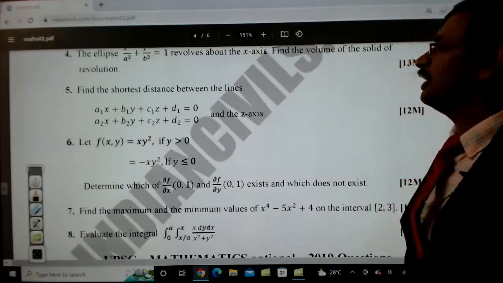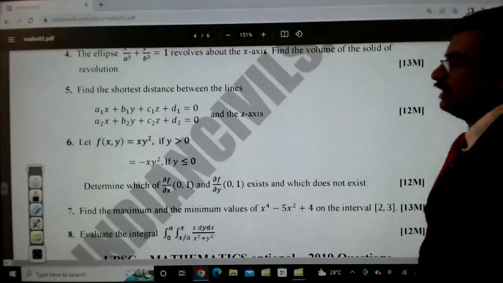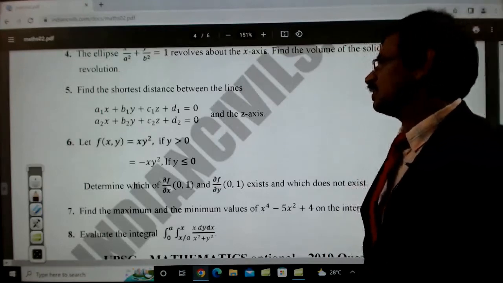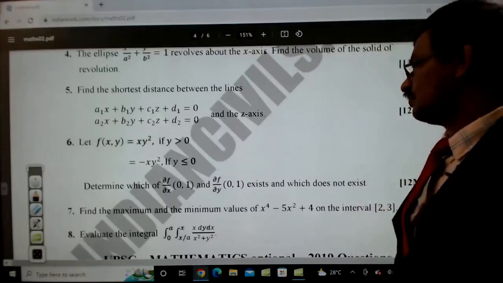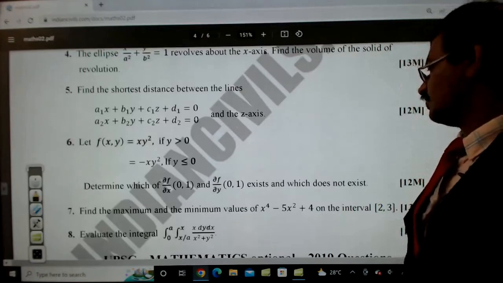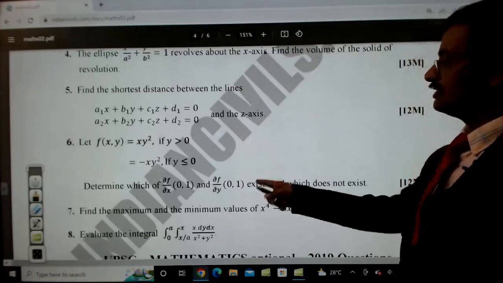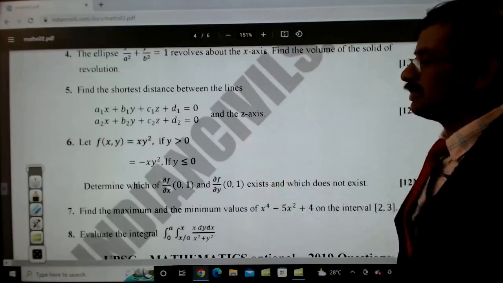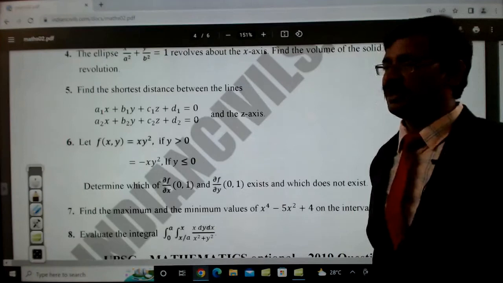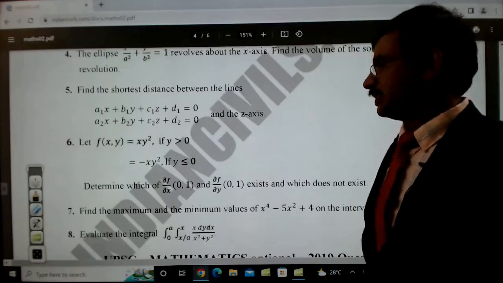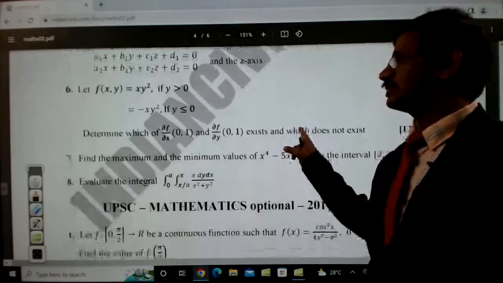You can apply. And let f of x comma y be equal to xy square if y greater than 0, and minus xy square if y less than or equal to 0. Determine which of dou f by dou x at 0, 1 and dou f by dou y at 0, 1 exists and which does not exist, right? Out of these, which partial derivative exists and which doesn't. So this is about two-variable differentiability, limits and continuity. We will be discussing that concept so that we can solve this question.